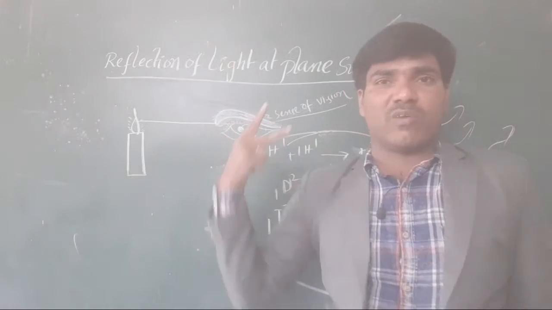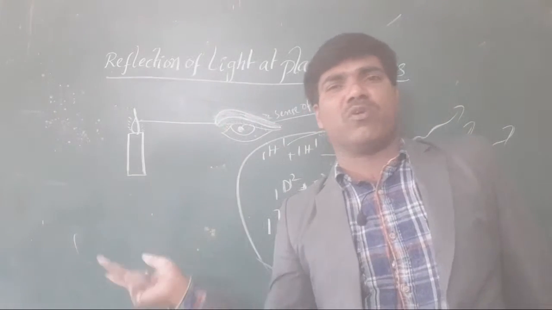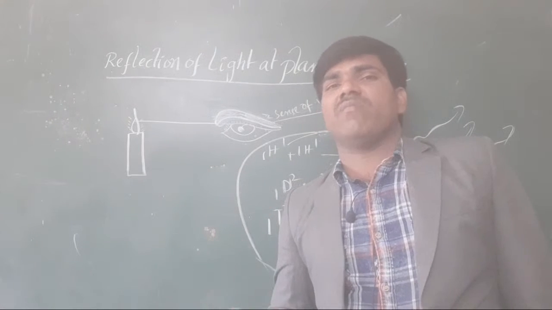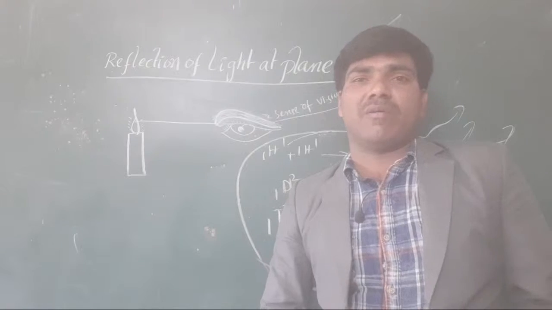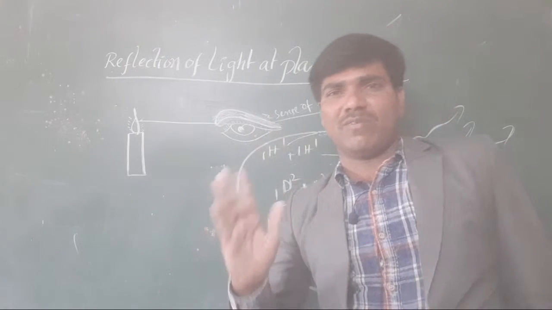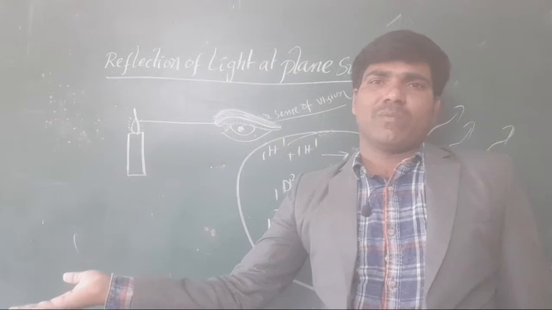Thousands and lakhs of atomic bombs are exploding daily on the sun. Because of that, that much energy is contained in the sun, and that heat energy is converted into light energy. Okay, clear?